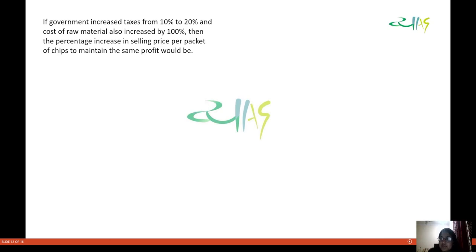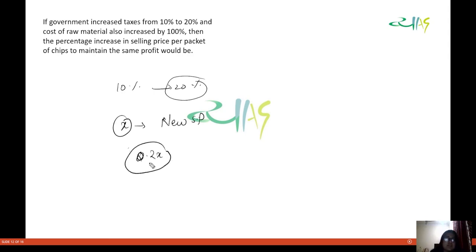Now, taxes increase from 10 to 20%. So let us take X as the new selling price. After taxes, how much tax are you paying? 0.2 times of X. And what is the cost of raw material?